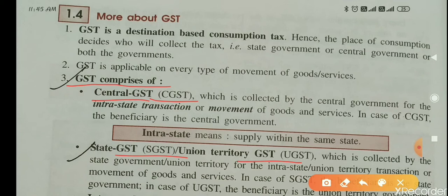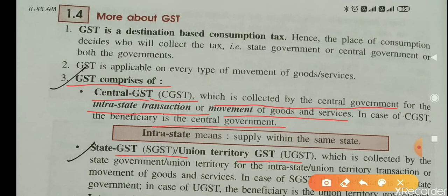Now what is Central GST? Central GST is collected by the central government for the intrastate transaction or movement of goods and services. In case of CGST, the beneficiary is the central government.